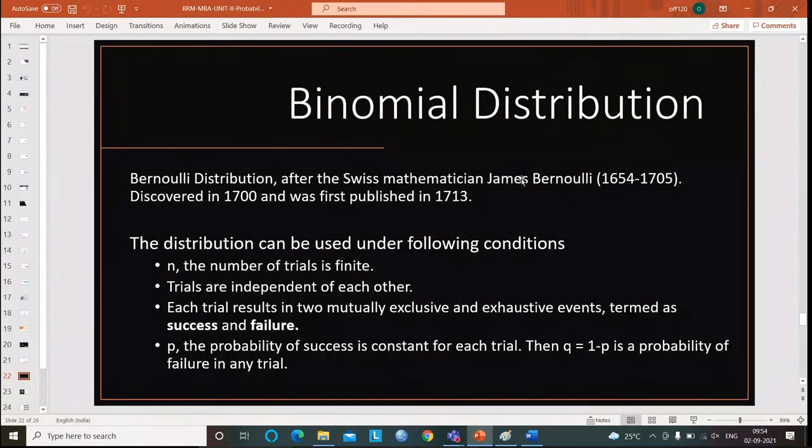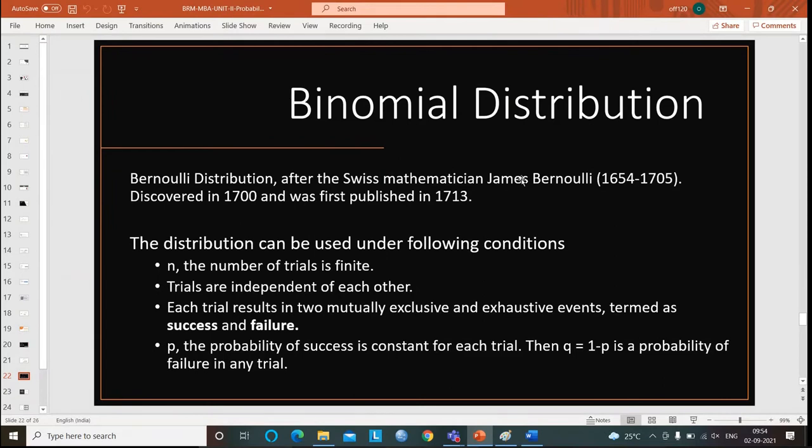He had already discovered this in the year 1700, but it was published in 1713. But James Bernoulli died in 1705. That means 8 years after his death, this distribution function came out.